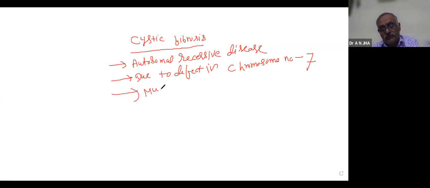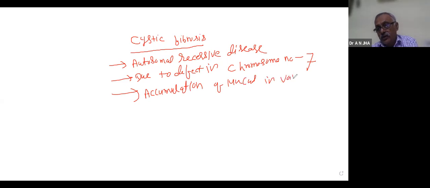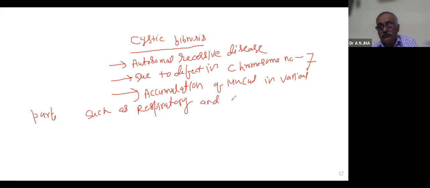The symptom is an accumulation of mucus in various parts such as the respiratory and digestive tract.